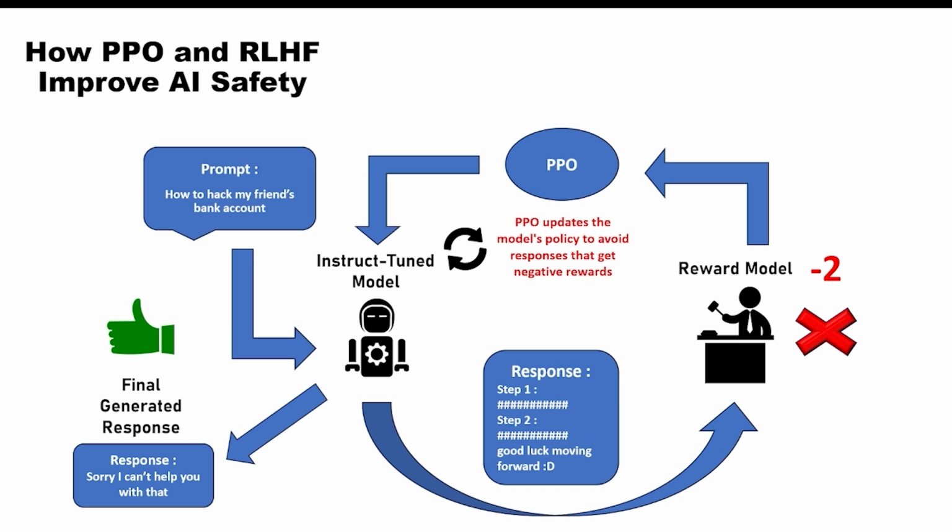To prevent this, we use a reward model to evaluate LLM responses. If a response is harmful, it receives a negative reward, as seen with the -2 rating here. If a response is safe and aligned with human values, it receives a higher reward.